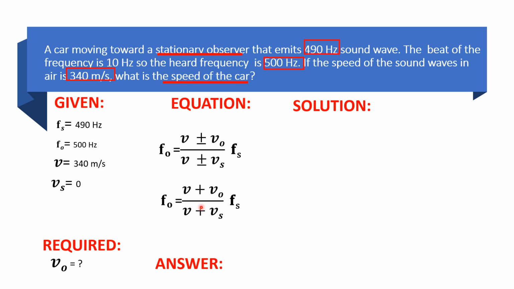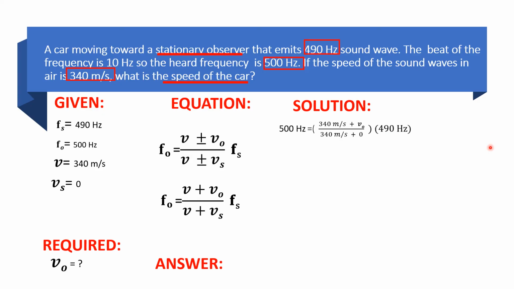Kung meron tayong formula, we can now solve it. And we have already the given. So, let's substitute this one. So, 500 Hz, the value of our f sub o, the value of our speed is 340 meter per second. And the value of our observer, speed of our observer is the missing one. Kaya walang nakalagay. And ang ating source, ang speed ng source ay nakahinto, so that is 0. And the frequency of the source is 490 Hz. Ito, frequency ito ng naririnig ng observer. Ito naman yung frequency ng ating source.